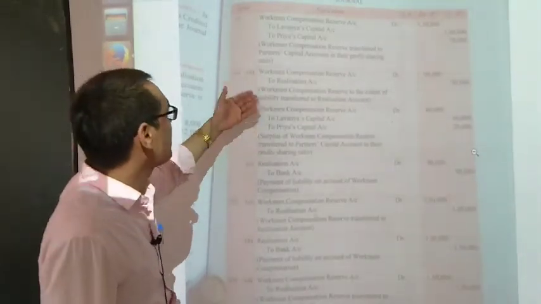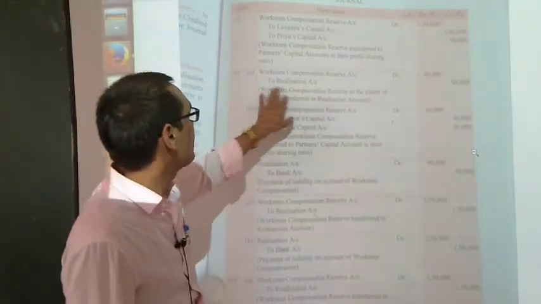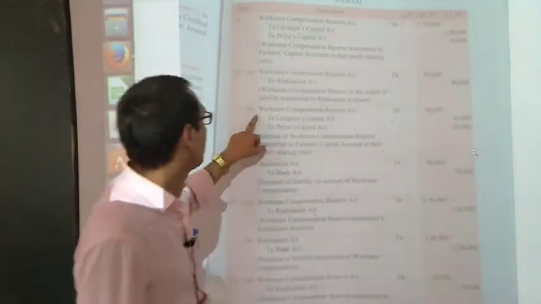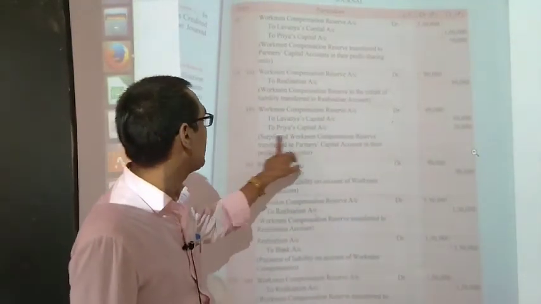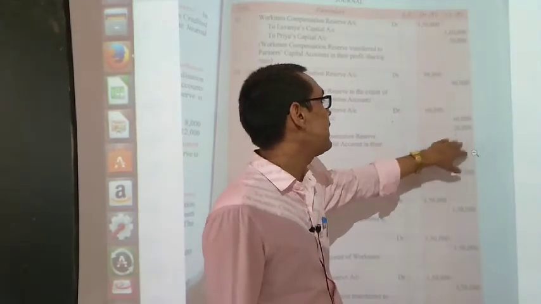1,50,000 is the amount of the WCR and 90,000 is the amount of the claim. WCR account debit to realization 90,000, this is the amount of the claim, and WCR account debit to Lavana's capital account and Priya's capital account. So the balance 60,000 will be distributed between Lavana and Priya.